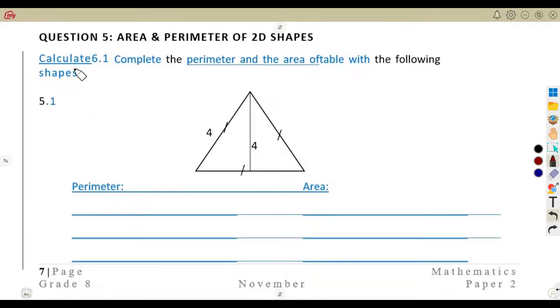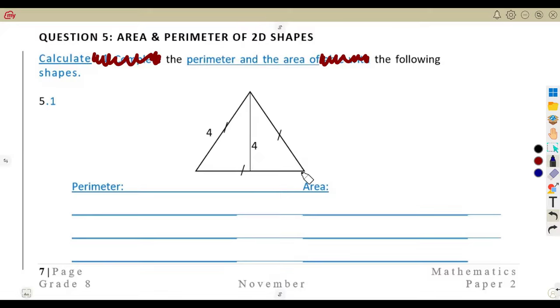All right, so guys, it was just something that happened on this. It was just supposed to be calculate the perimeter and the area of the following shapes. This is our question here. So it was just a mix-up. I don't know what happened on the typing. Calculate the perimeter and area.